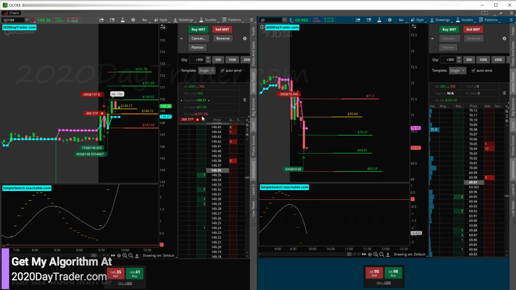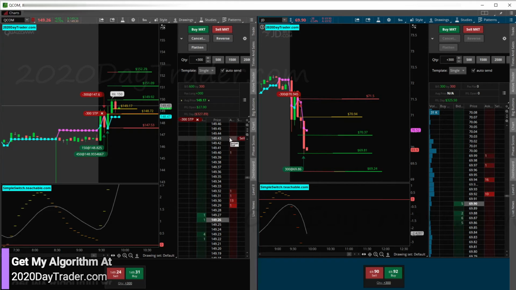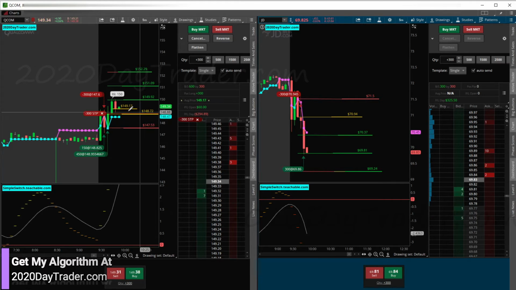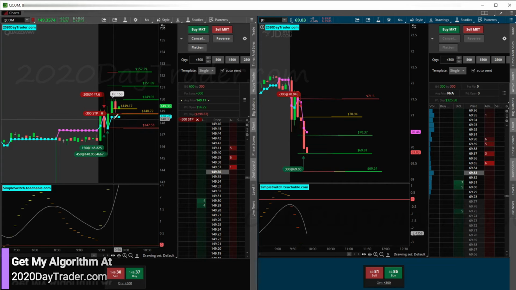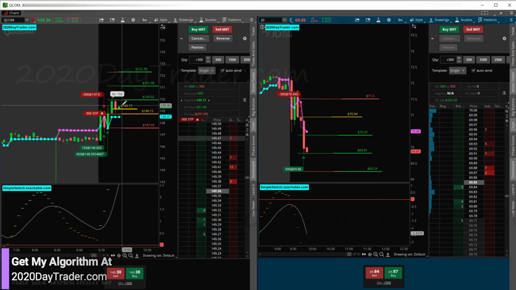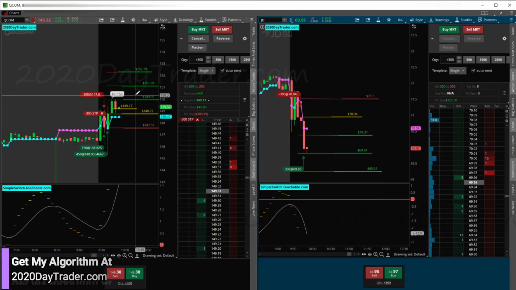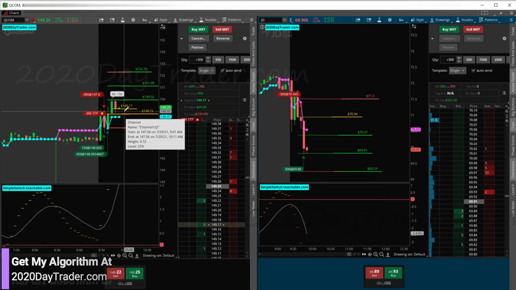So right now, if I bounce out of QCOM, I'm green on the day. So it's tempting just to take this off the table and be green on the day, but at the same time, this is making, it's broke high of day. All this stuff that's happening is normal. So I'm going to try to stay in until market tells me otherwise.